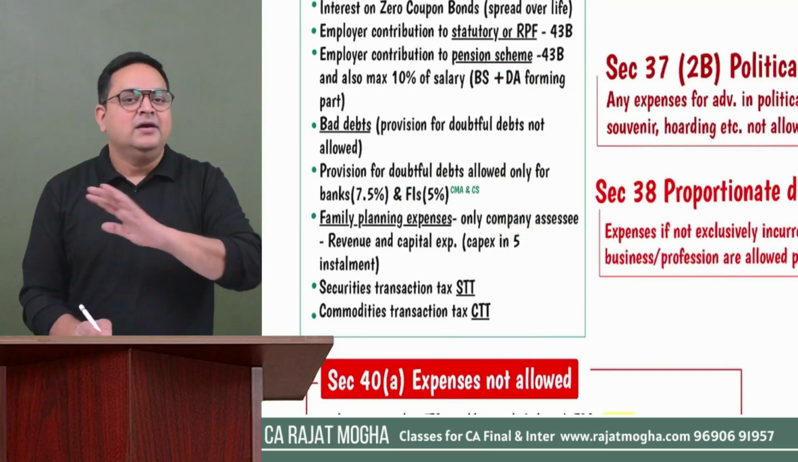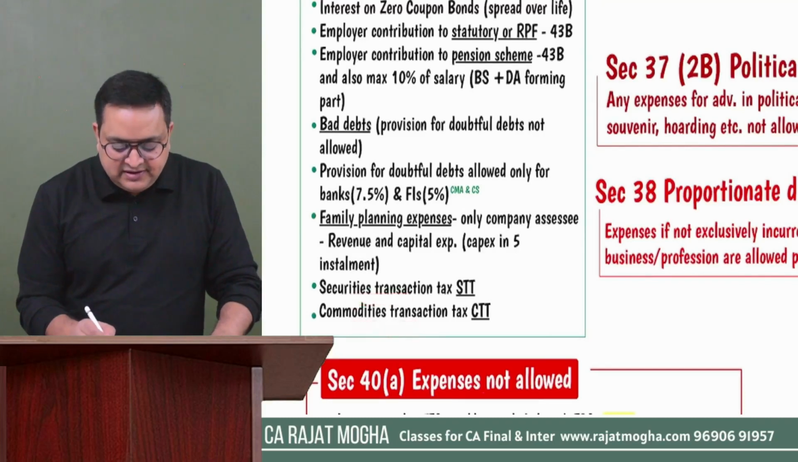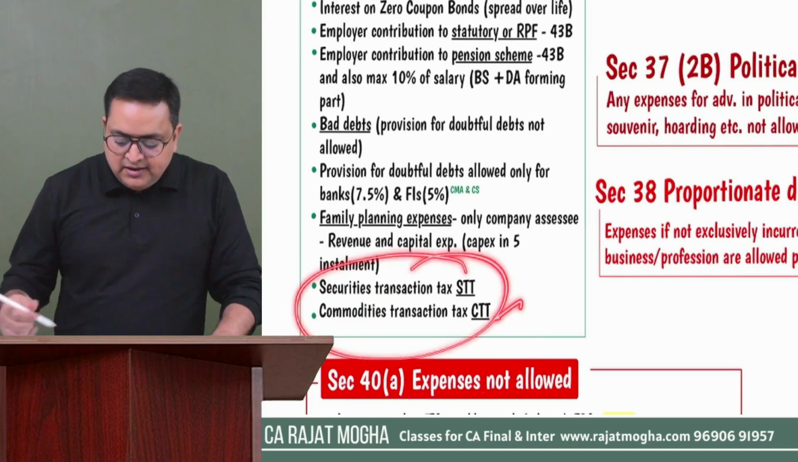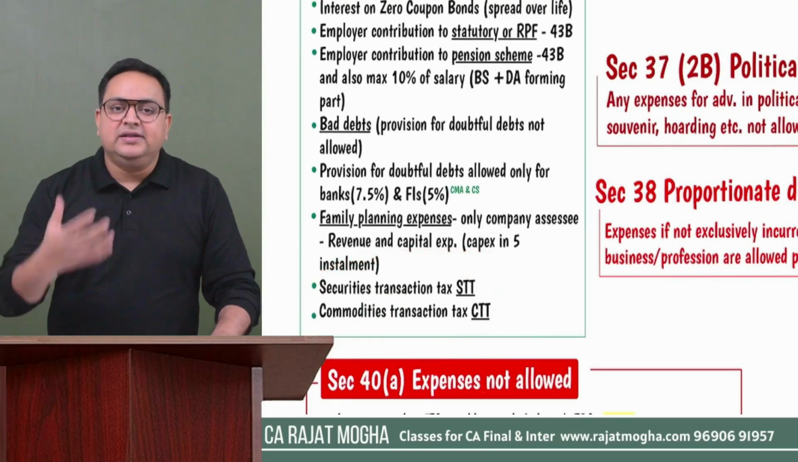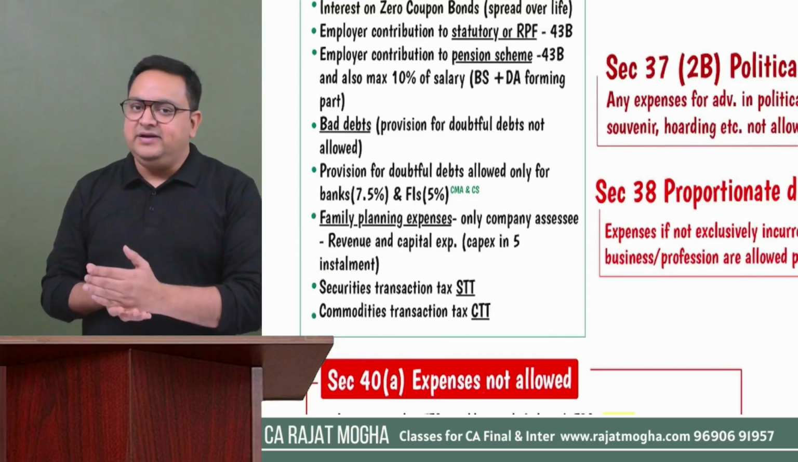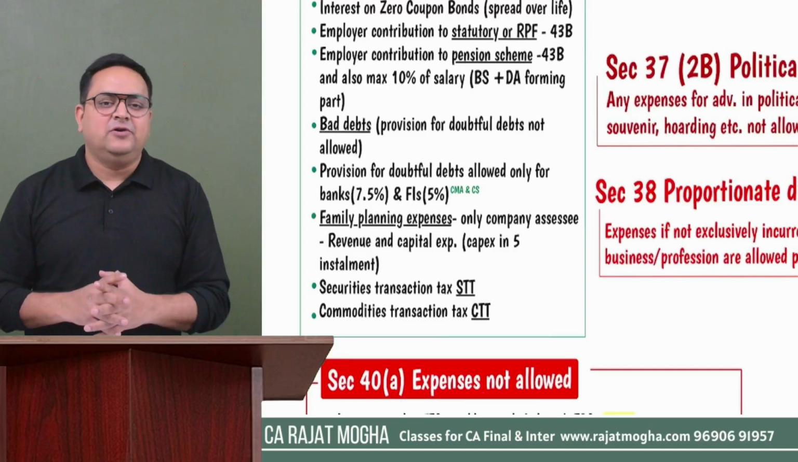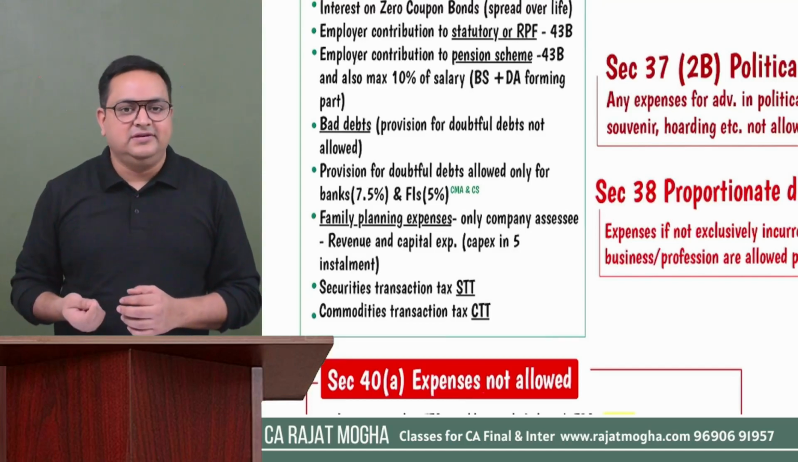For non-company, family expenses are not allowed. Securities transaction tax or commodities transaction tax: if the assessee is running their business, if they are a broker or trader of these securities or commodities, in that case only they can claim this deduction, right? So if it is their PGBP income, then they can claim deduction of securities transaction tax or commodities transaction tax.